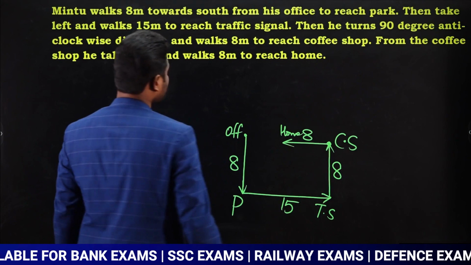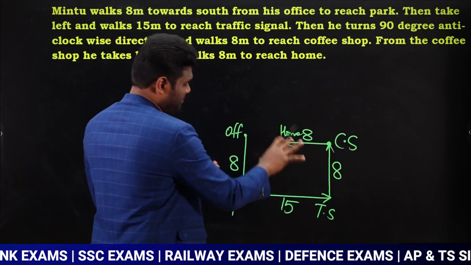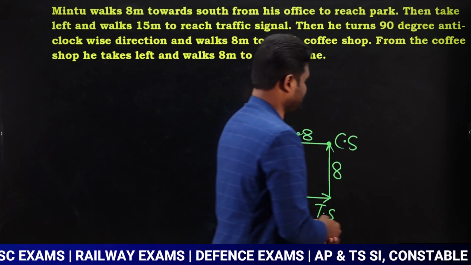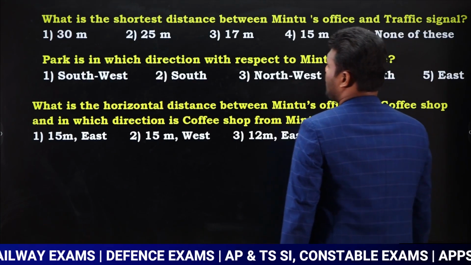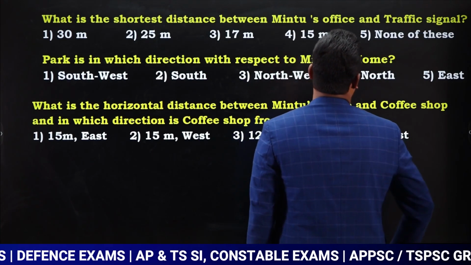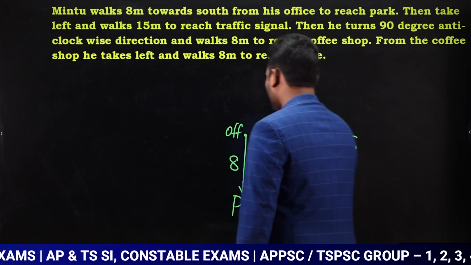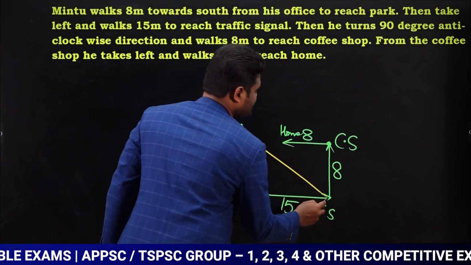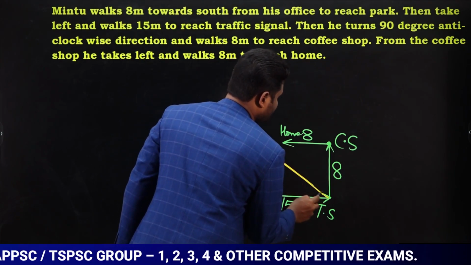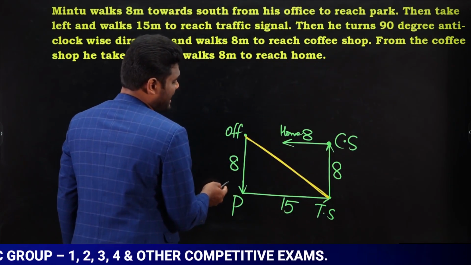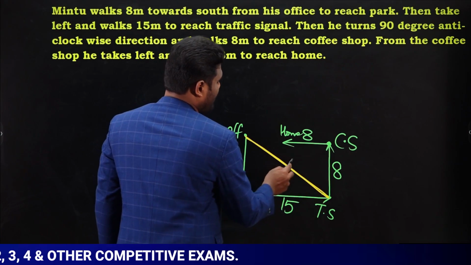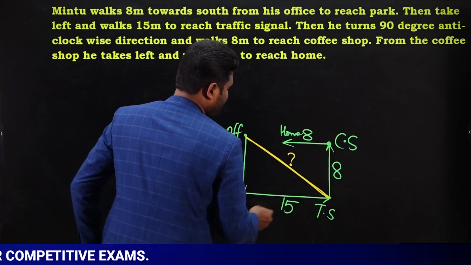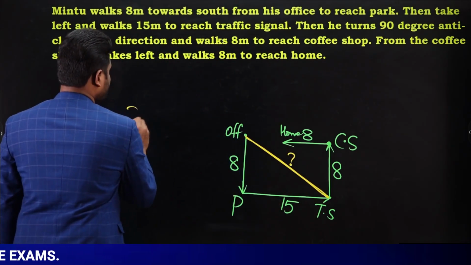Now we have some questions. This is the representation, and we will solve the questions based upon this. What is your first question? What is the shortest distance between Mintu's office and the traffic signal? We need to know the distance between the office and the traffic signal. This is the office, this is the traffic signal, and we need the shortest distance. If you observe, this is 8, this is 15. Now I need to know what this value is.